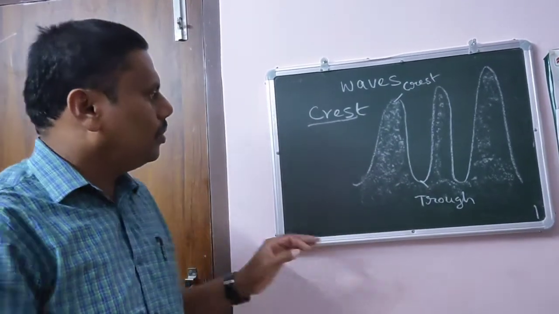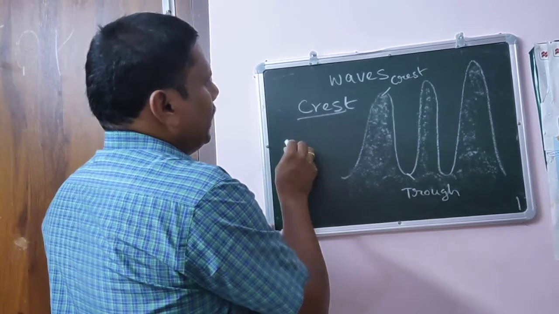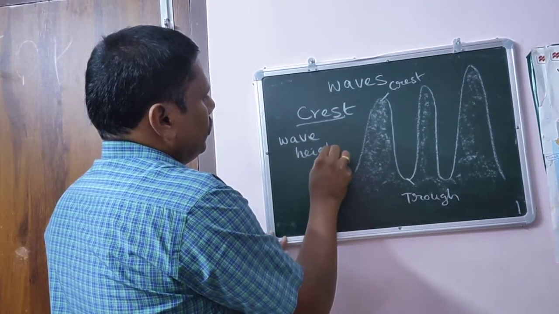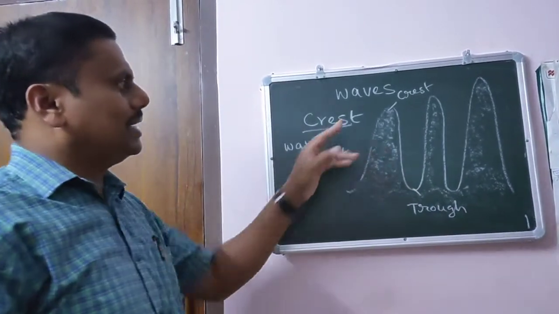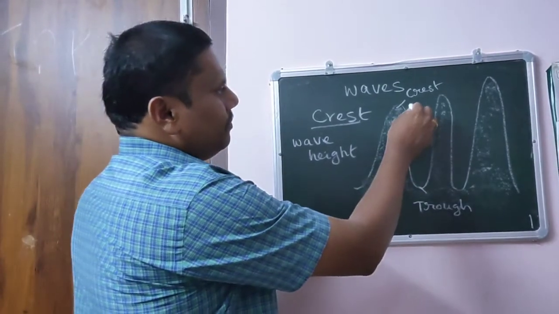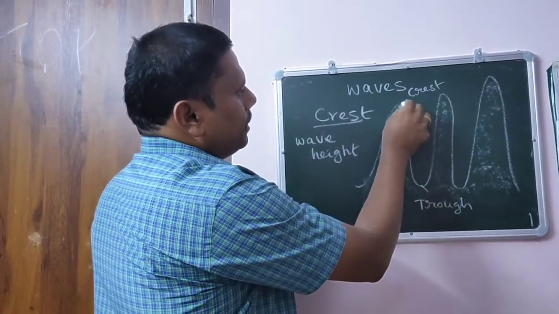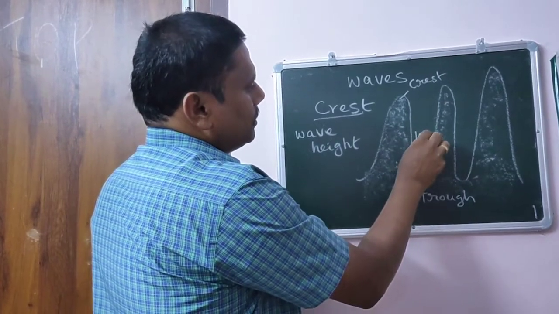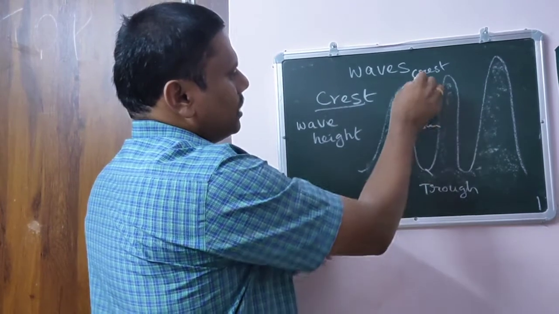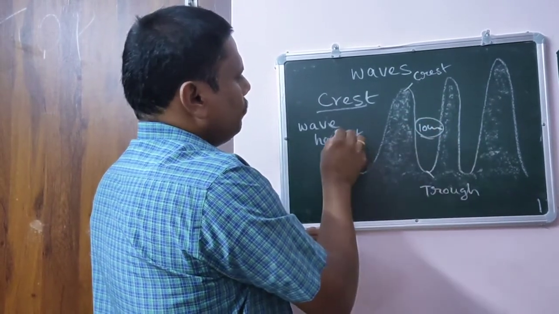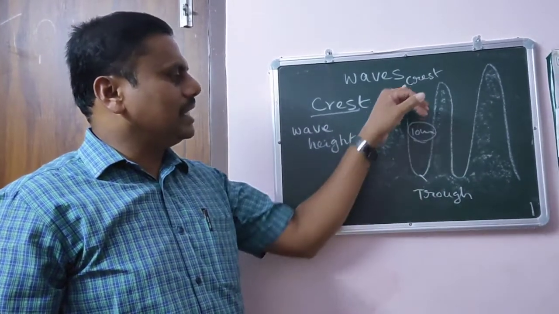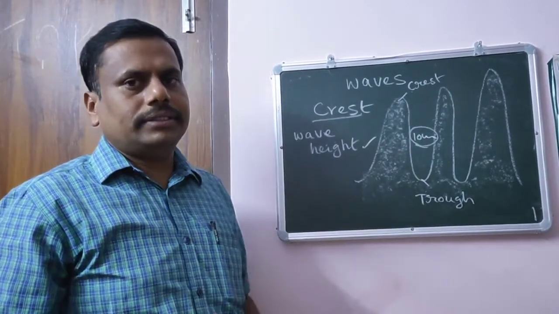Understood? Now, what is wave height? After learning about crest and trough, we have to know about wave height. So the vertical distance between the crest and the trough, for example, from here to here, you find 10 meters. For example, the distance between trough and the crest is 10 meters. So this is wave height. Understood? What is wave height? The distance between a crest and a trough is called wave height.